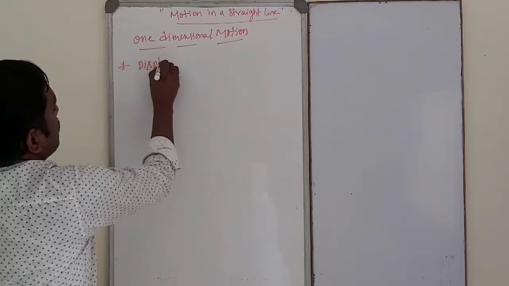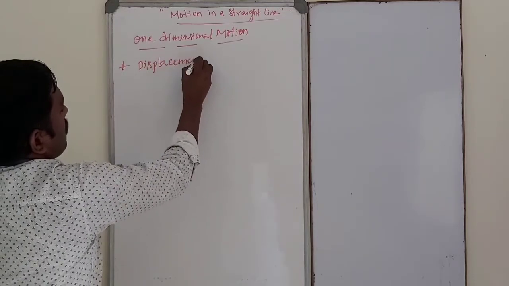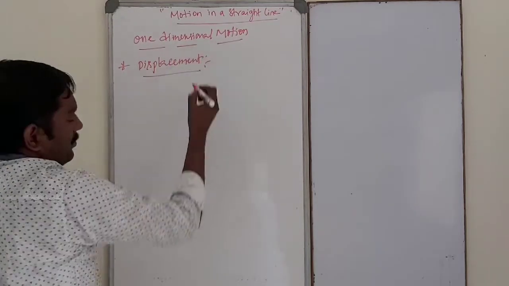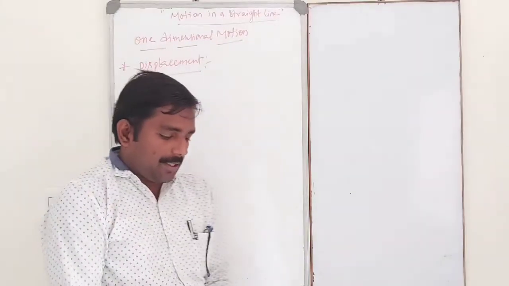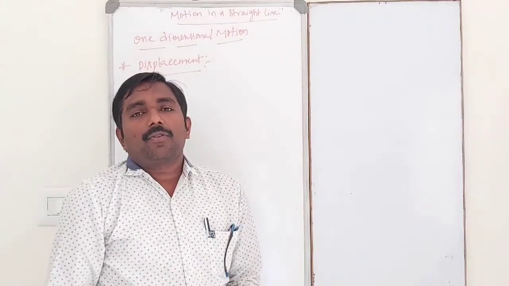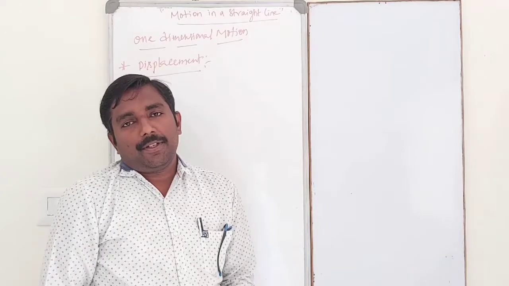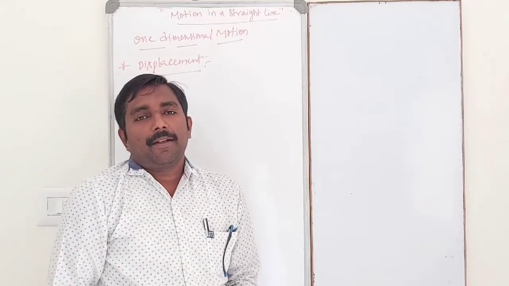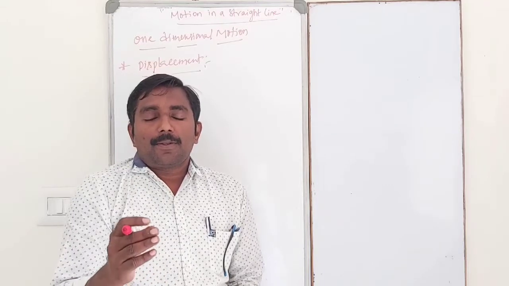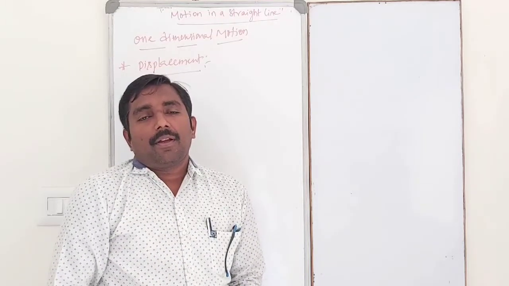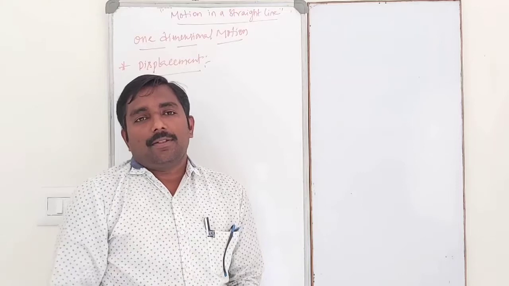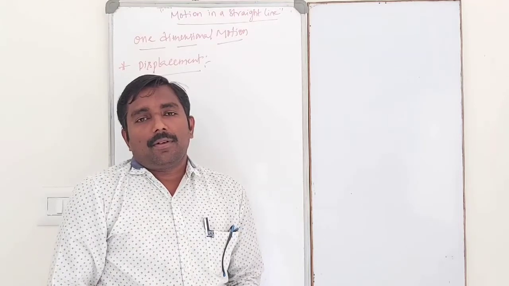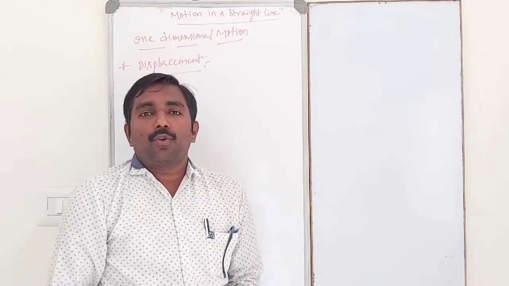displacement. Already in your regular classes, we studied displacement. What is meant by displacement? Displacement is the smallest distance between any 2 points.